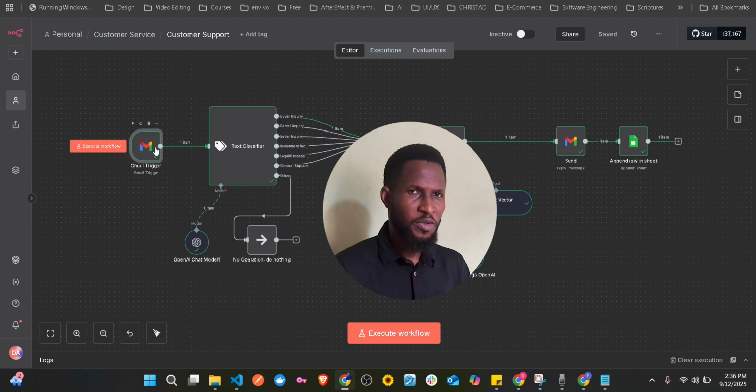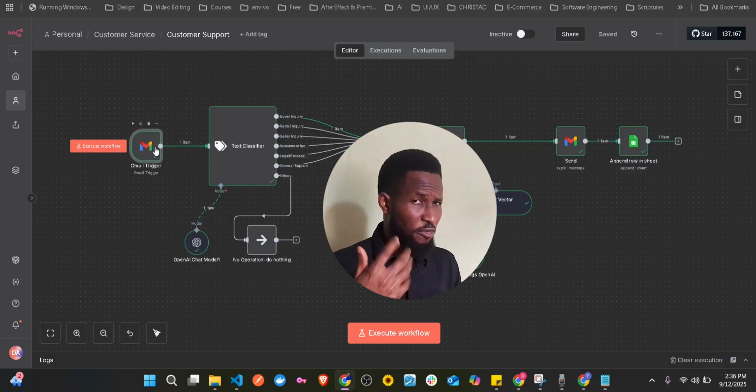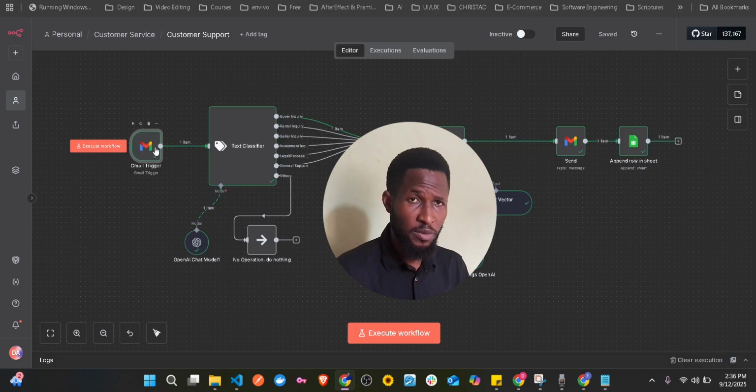Hope you know that one of the key aspects of a business is customer service. Imagine you have a system where your clients can just send a message: "Okay, I want to know about this product." "Okay, how is your service like?" "How much do you charge for this?" And then they don't have to wait for 30 minutes, 1 hour, 2 hours, 4 hours to get an accurate response.